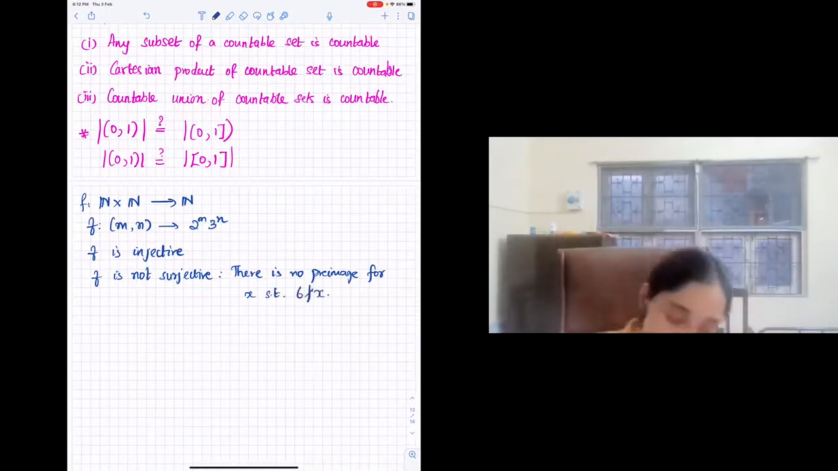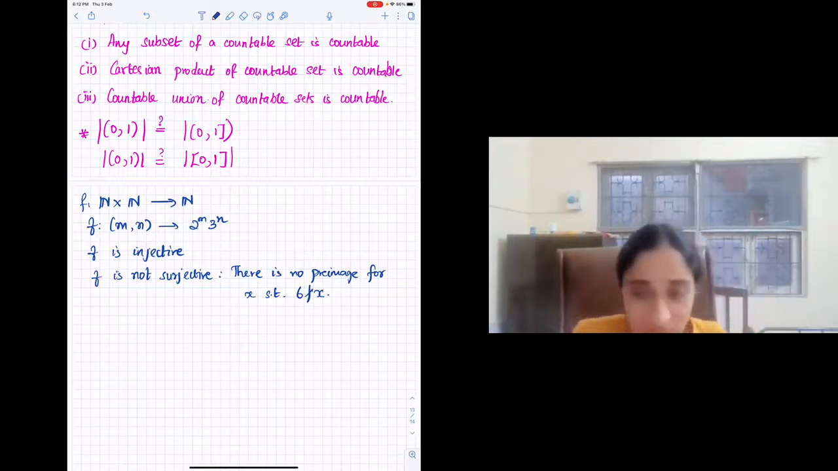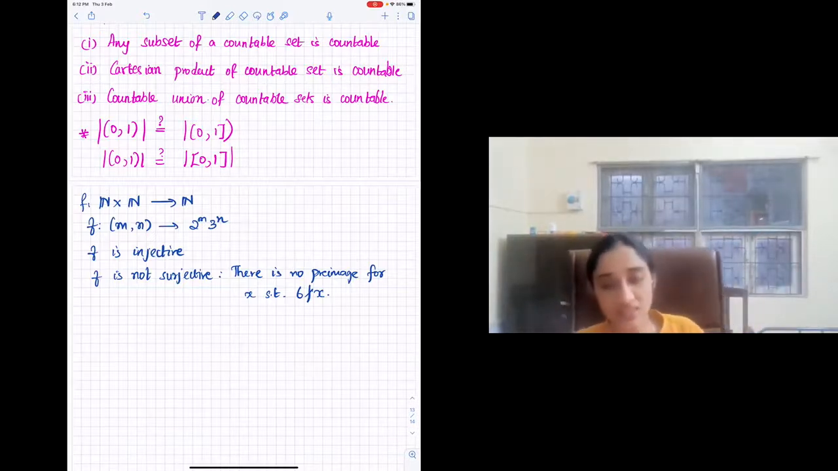So this map was very easy to produce, and it was the most natural. Sorry, I thought 0 was also there. Yeah, 0 is not there. But there could be other maps that are injective and surjective.